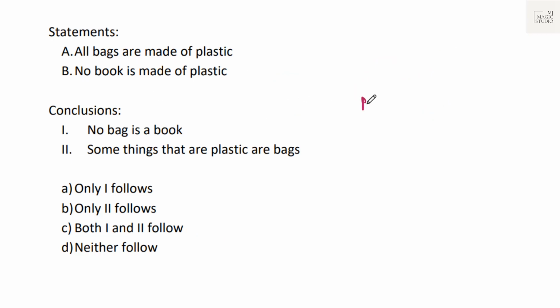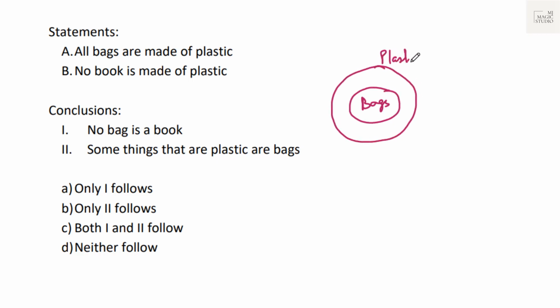All bags are made of plastic. Bags are a subset of plastic. No book is made of plastic. That means the book set should be outside the set of plastic. This is the set for books. Conclusion: no bag is a book. We can see directly that no bag is a book follows.